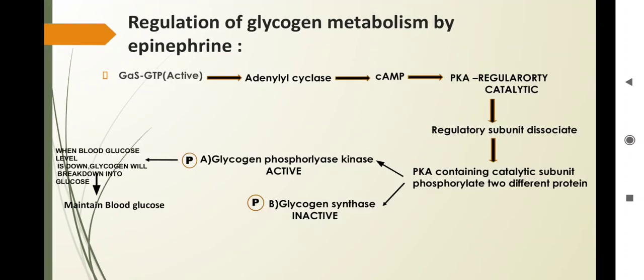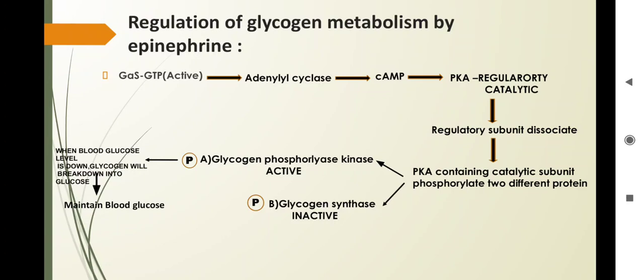Now, after the activation of protein kinase A, what actually happens? It contains a catalytic subunit which phosphorylates two different proteins. Which two? The first one is glycogen phosphorylase kinase and the other is glycogen synthase. If it phosphorylates glycogen synthase, it can stop the process of synthesis of glycogen.